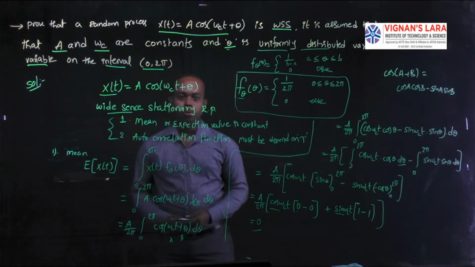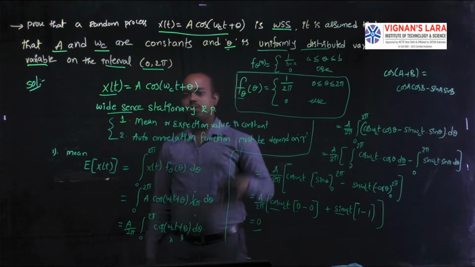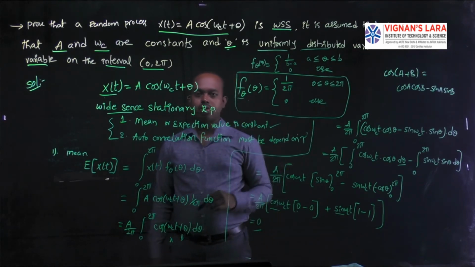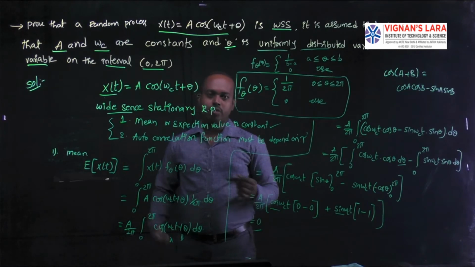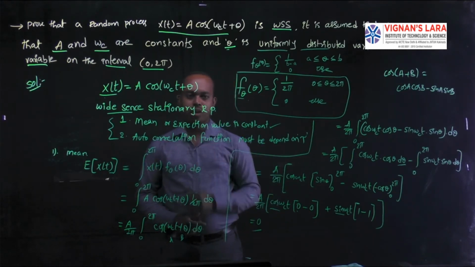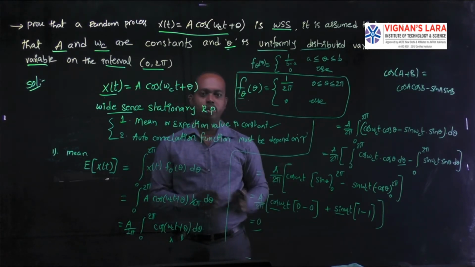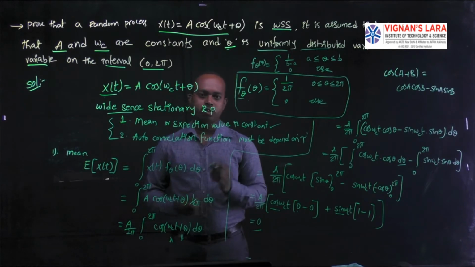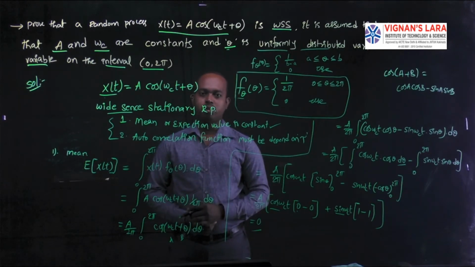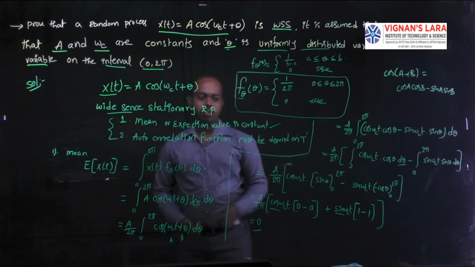That means we are satisfying the first condition, that the mean value is a constant. Then you have to satisfy the second condition, which is the autocorrelation function. To show the given random process is wide sense stationary, we need to satisfy the second condition also.